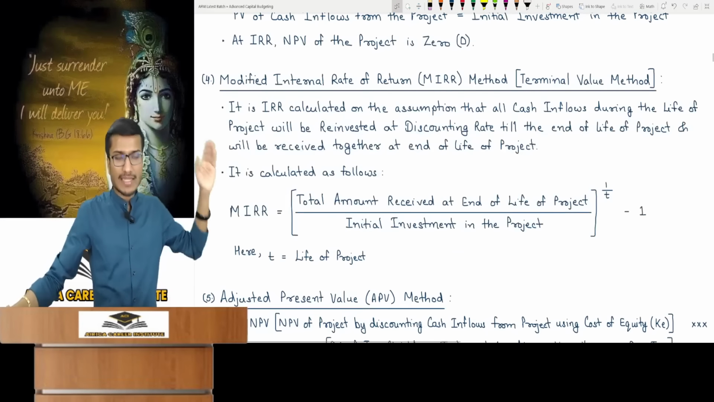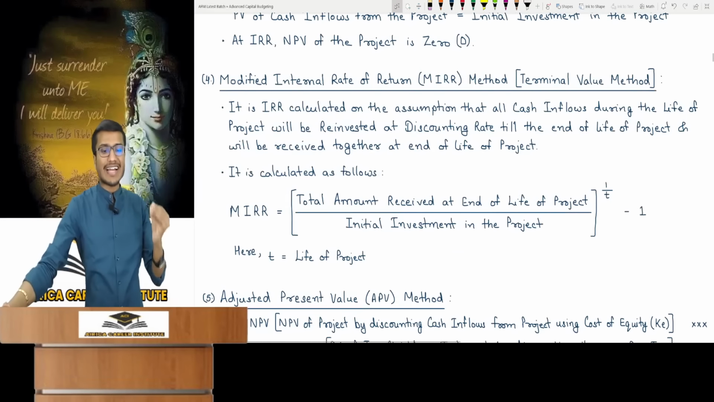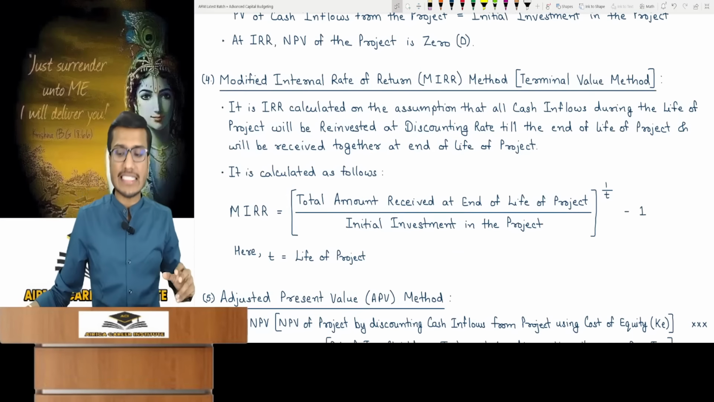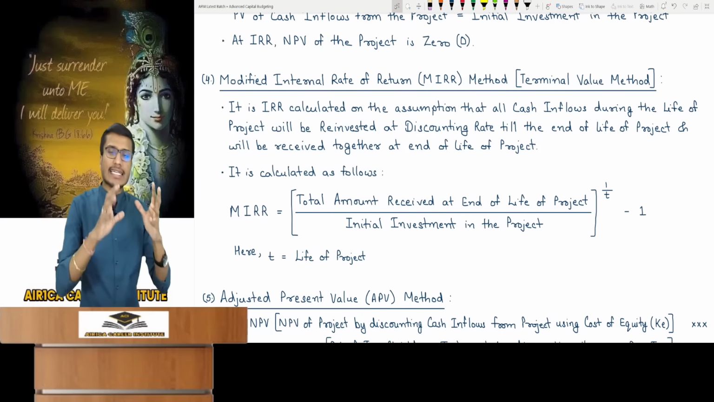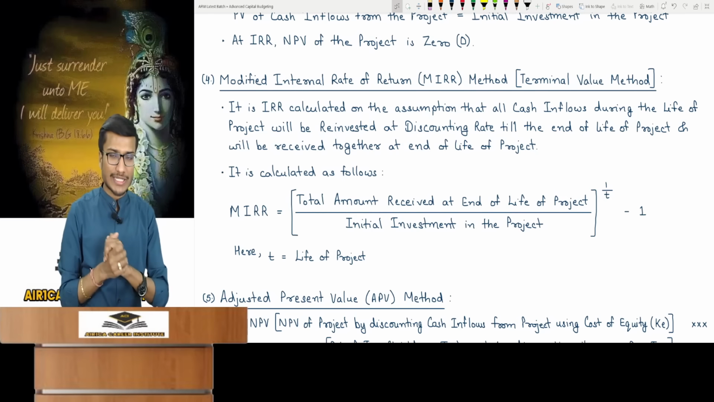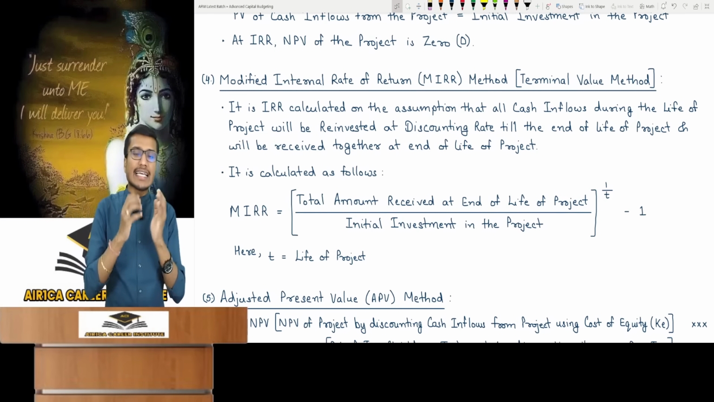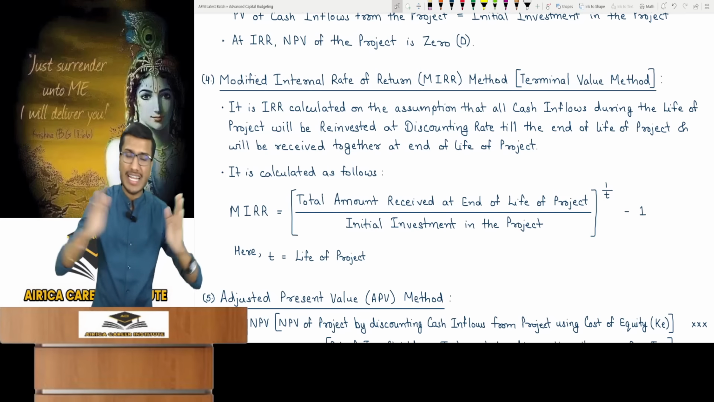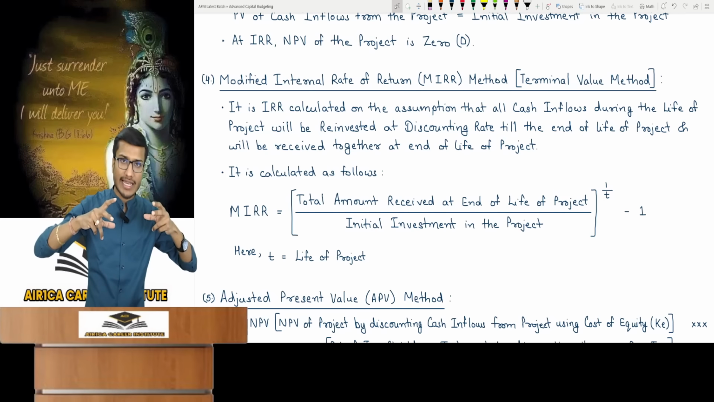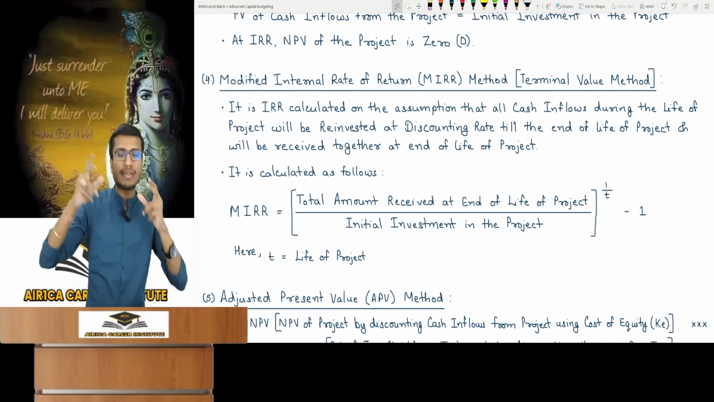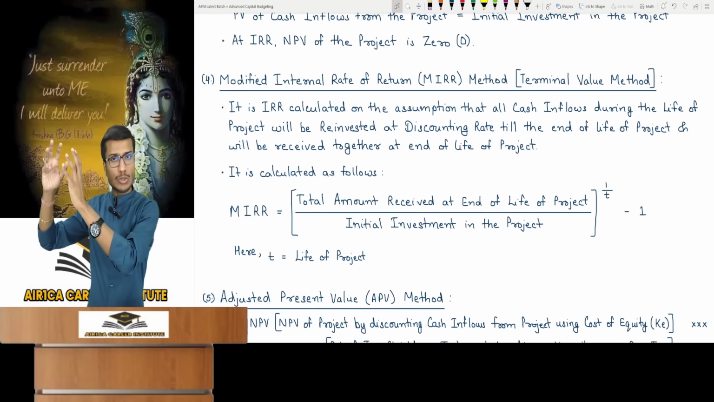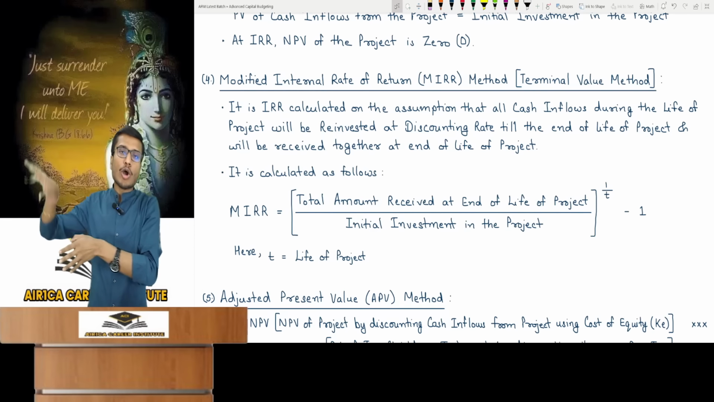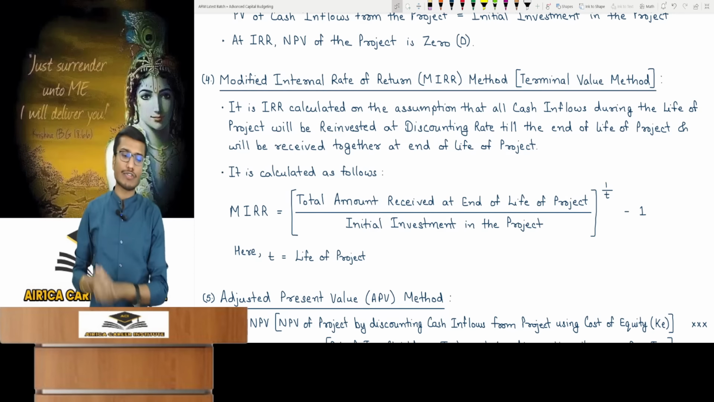Look ahead. Next method. The modified internal rate of return, MIRR method, also called the terminal value method. This too will occasionally appear in a question. In this, you are calculating the project's IRR, but modified. Modified how? In this, you make an assumption that all cash flows you receive during the life of the project, you will reinvest them in the market at the discounting rate, whatever your required rate of return is, at that same rate until the end of the project's life. And in the last year, I will get back all the cash flows.